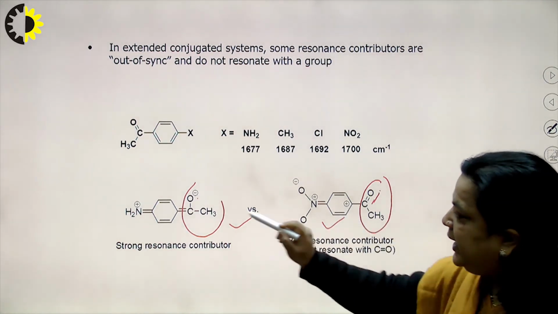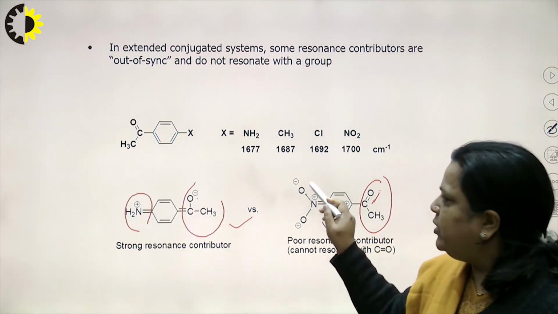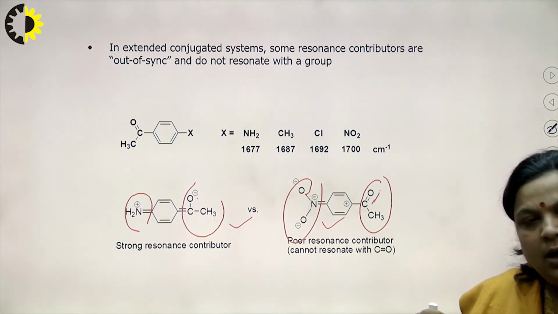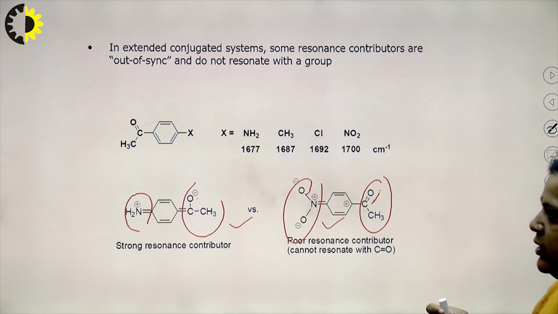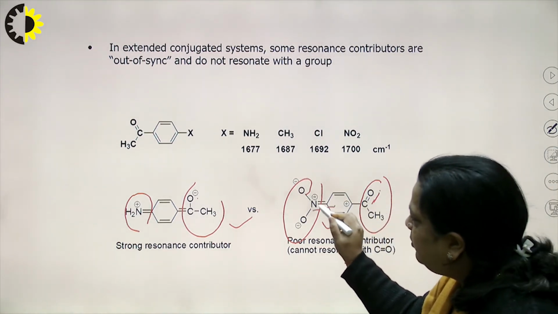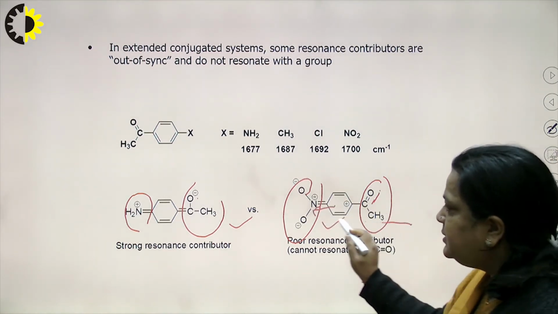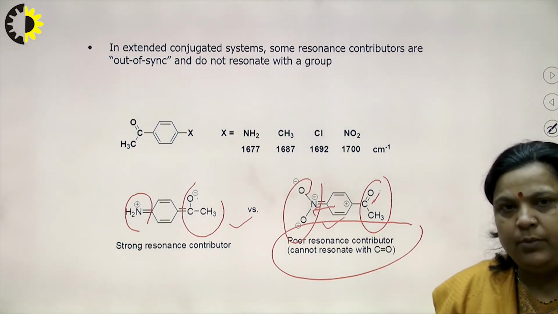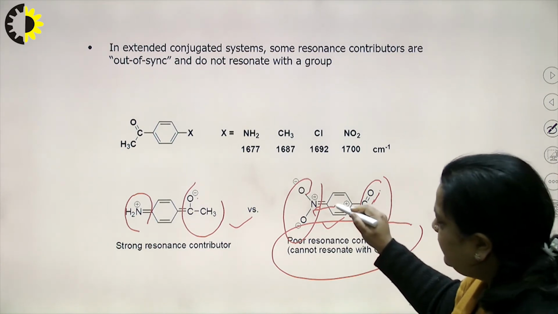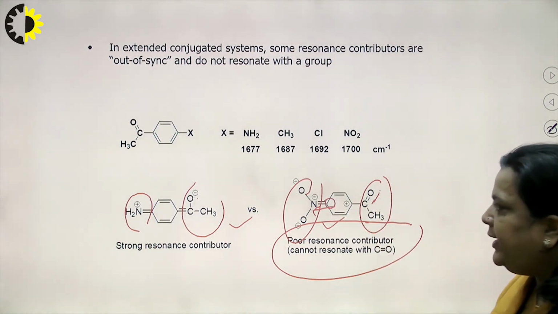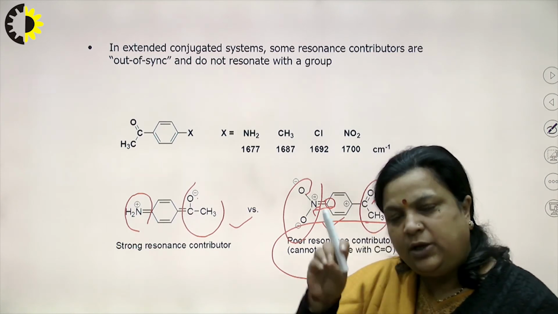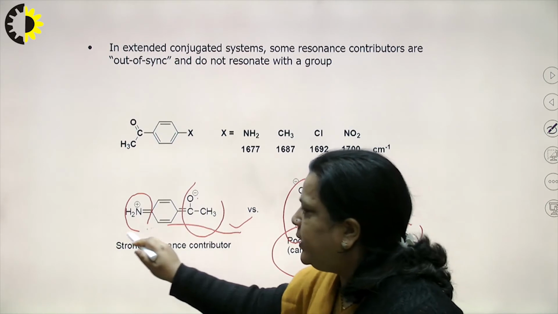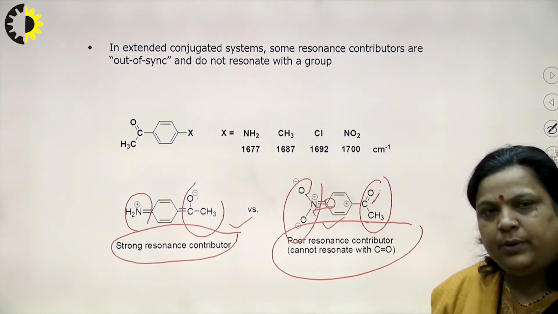And if we see the NH2 and NO2, since NO2 is an electron attracting group, it attracts the electron pair towards itself, that is, it will act as a poor resonance contributor because it breaks the resonance here, while in case of NH2 it donates, it gives the electron pair, so it contributes in resonance, and that is why it is called a strong resonance contributor.